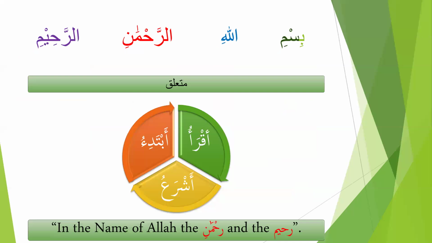It can be three fail, and they are all fail mudari. Bismillah Rahman Rahim, this whole jar majroor fragment, can be mutalik to these three words. These three fail mudari: Akra'u, abtadi'u, and ashra'u. Akra'u means I read, and abtadi'u means I start or I begin. Ashra'u, the same, I start or begin. So this whole ayah is mutalik to one of these three fail mahzoof.